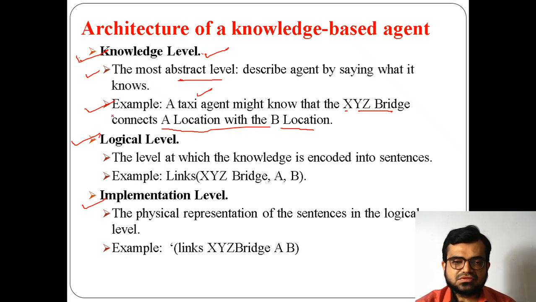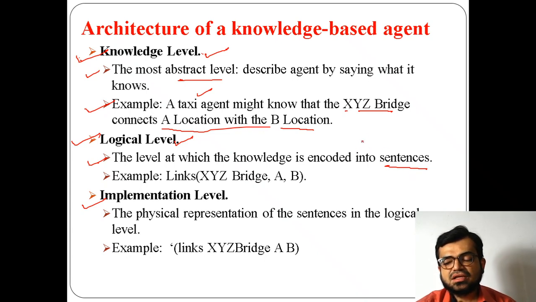Now, logical level. What kind of logic should the agent apply in order to achieve the task? That's why this is called the logical level. It is the level at which the knowledge is encoded into sentences. A group of sentences is your knowledge base.